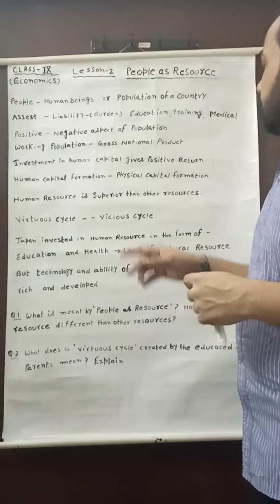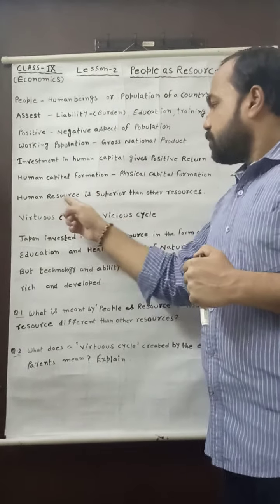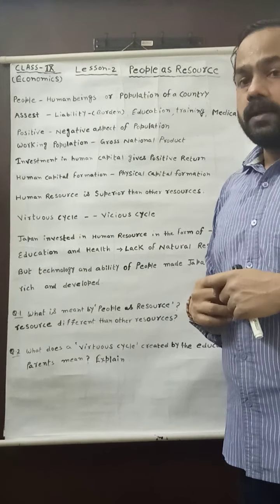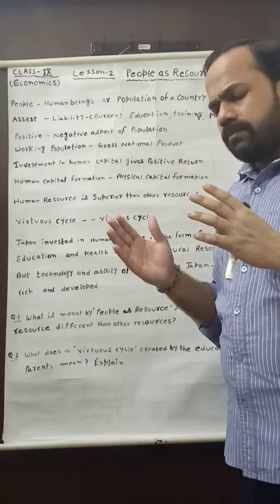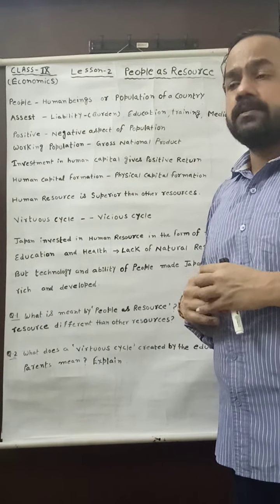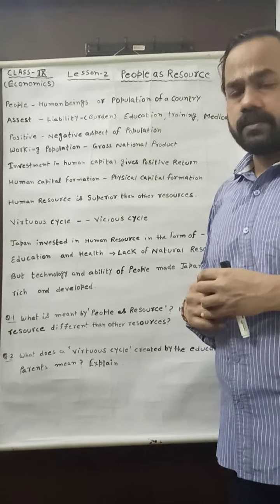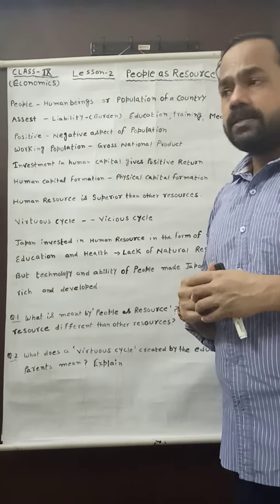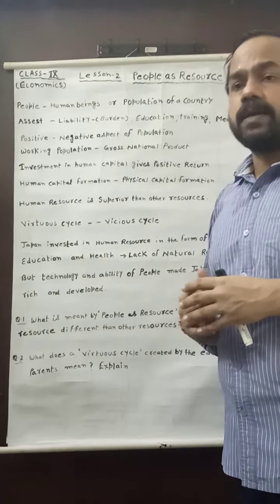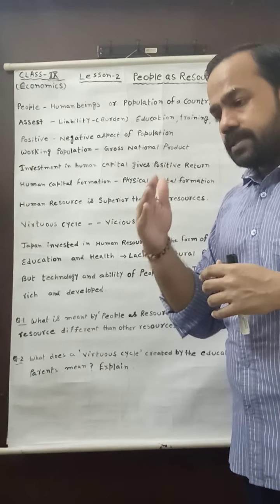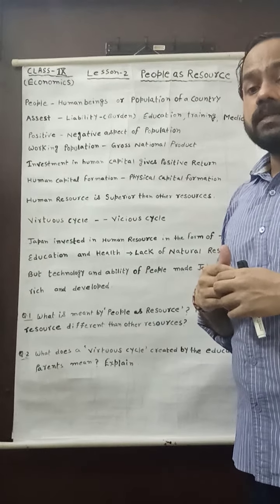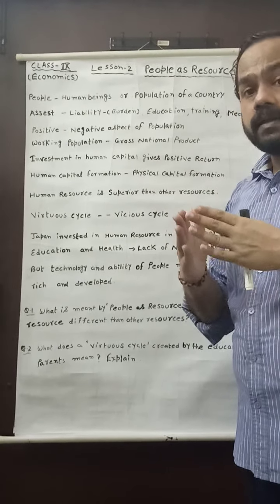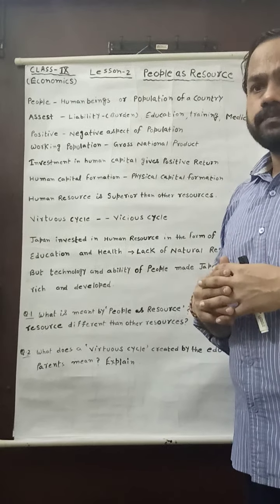Now see the next point: human resource is superior to other resources. What is the meaning of that? My dear student, there are various natural resources on the earth given by nature. We can see them, but if we want to use them, there is a need of what? There is a need of skill, technology and ability.